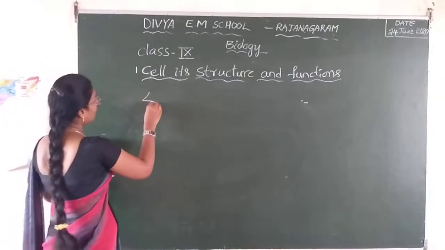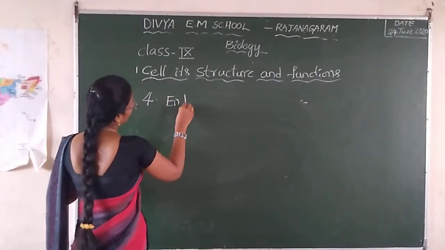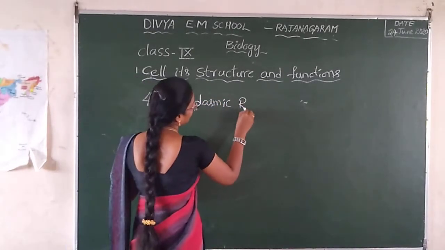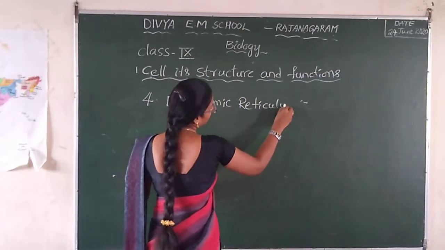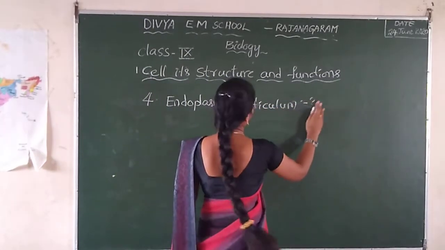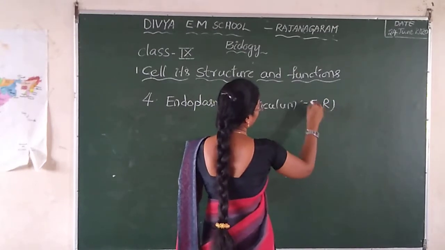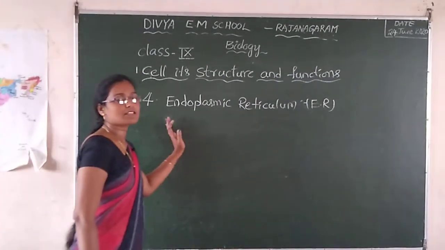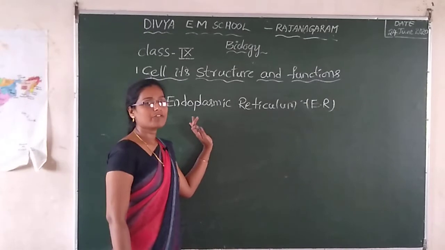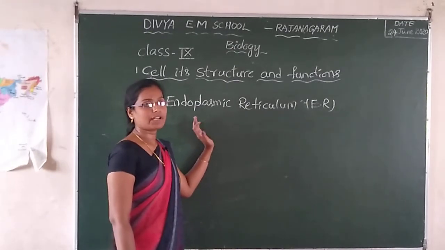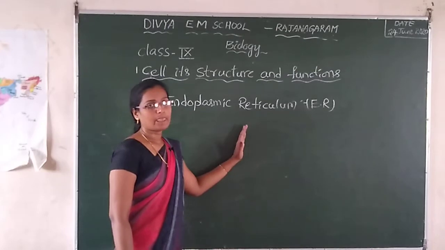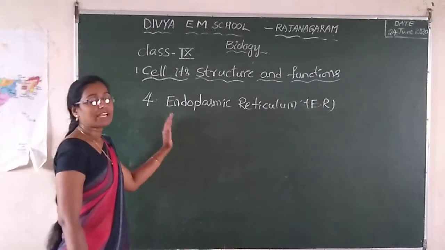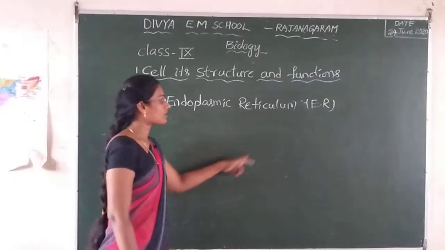Next, the fourth one, endoplasmic reticulum. When the cell is observed under an electron microscope, we observe a network of membrane throughout the cytoplasm.